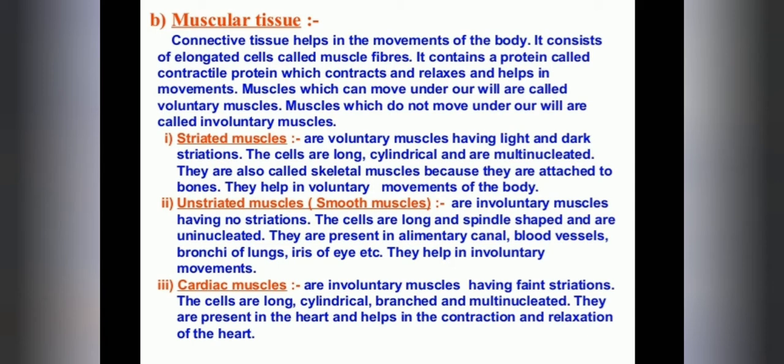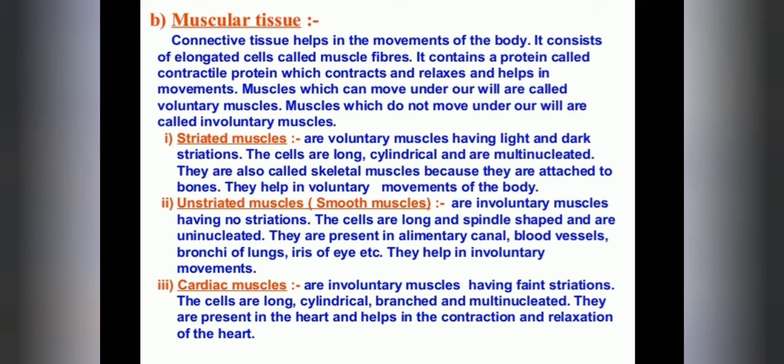The cells are long, cylindrical, and multinucleated. These are the special features of the cells present in striated muscles, mind it. They are also called skeletal muscles, because they are attached to our bones.